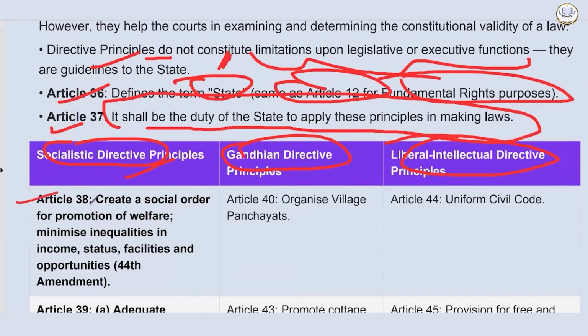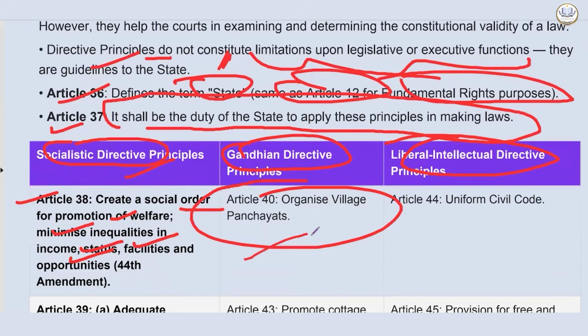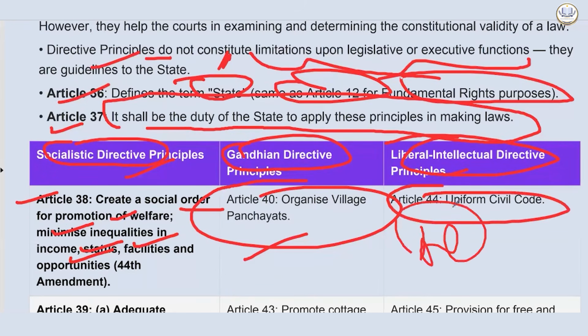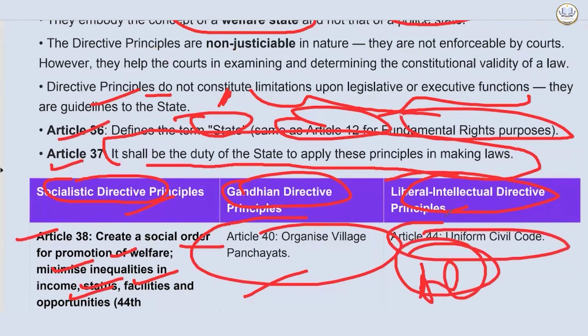Socialistic principle, Article 38: create a social order for promotion of welfare of people and minimize inequalities in income, status, facilities, and opportunities. Article 40 is Gandhian, based on Gandhian principles to organize village panchayats, and we have done it. Liberal intellectual directive principle: your uniform civil code, Article 44. This is very important. Our uniform civil code does not delve into the religious spectrum. It is dealing with the secular perspective of the things which are dealt by the religious laws, like marriage, adoption. These are not religious, meddling into religious affairs. So the difference should be known to you.